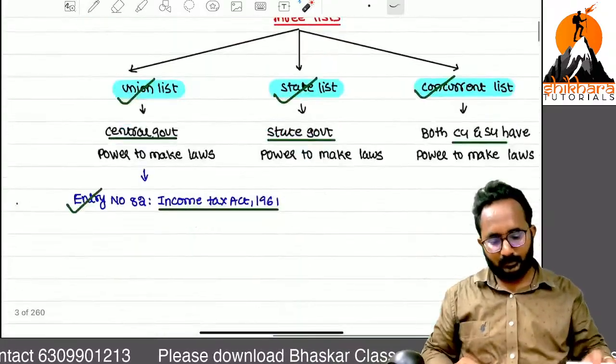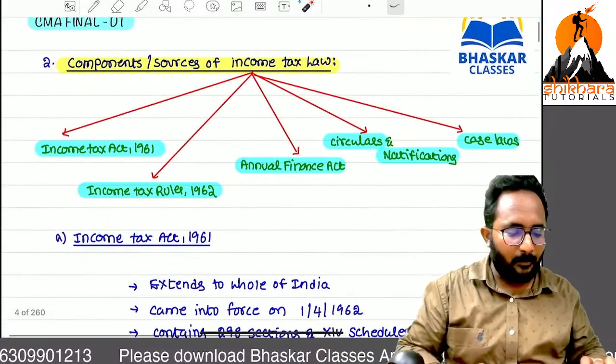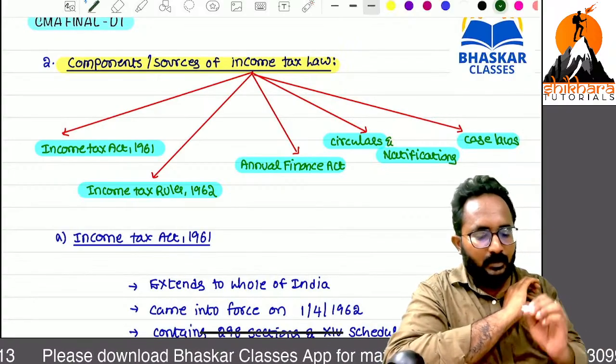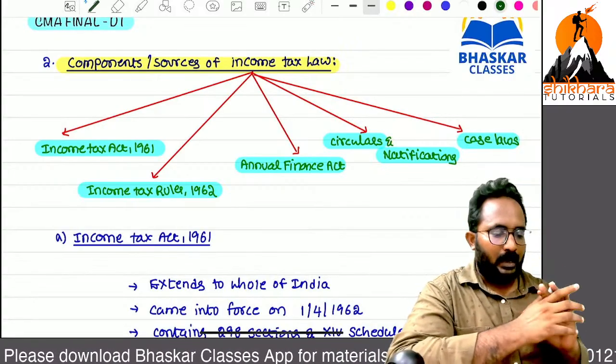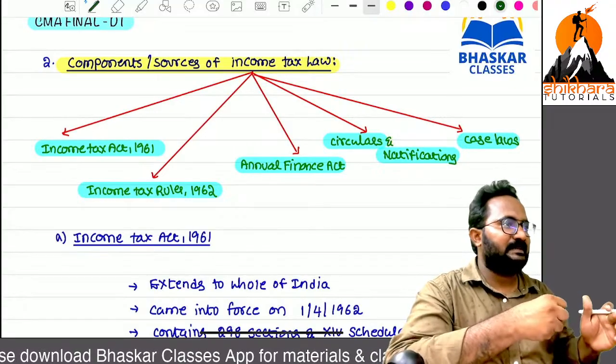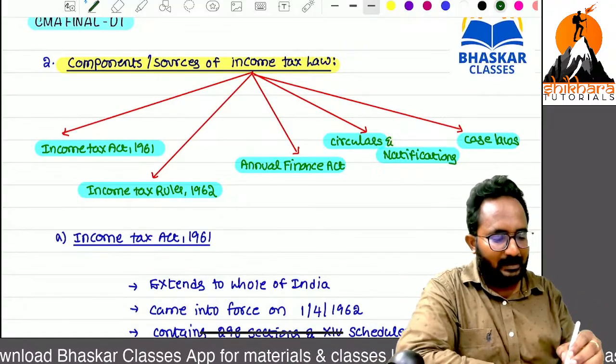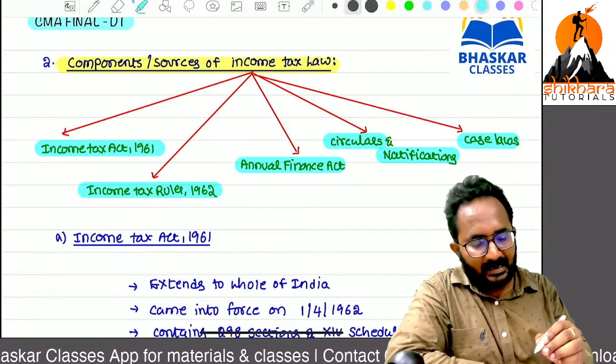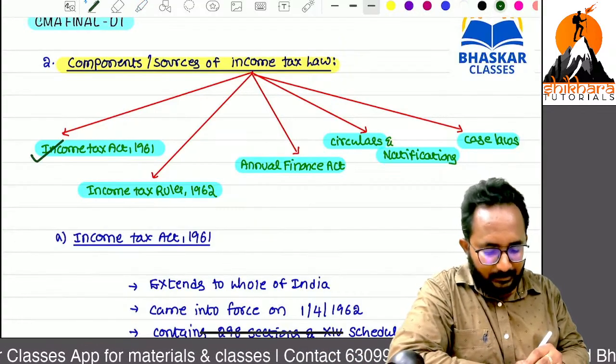Now, components and sources of income tax law. Example: I want to become an expert in income tax law. How can I become an expert, sir? If I only read the Income Tax Act 1961, can I become an expert?